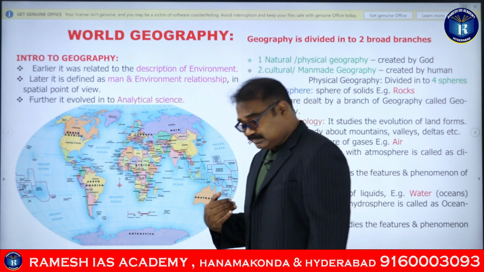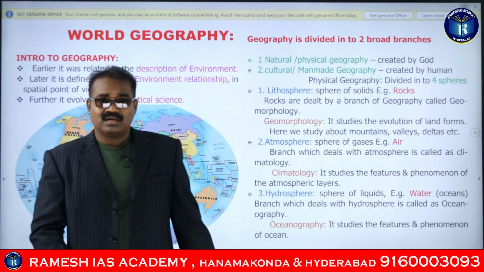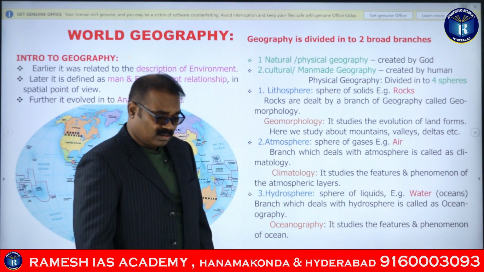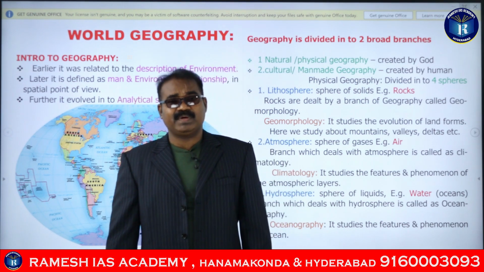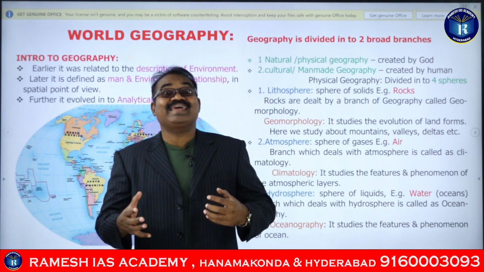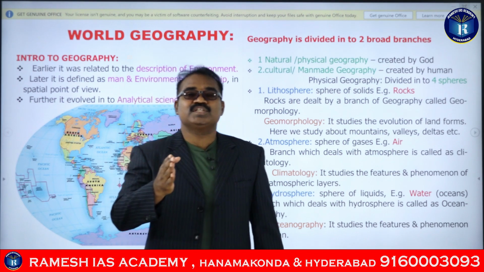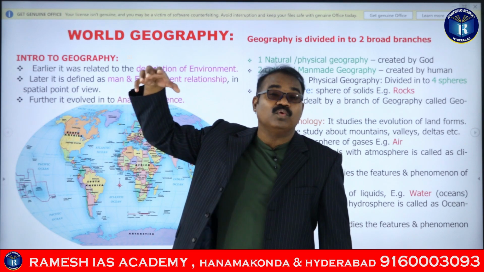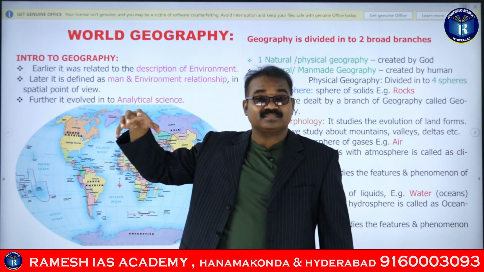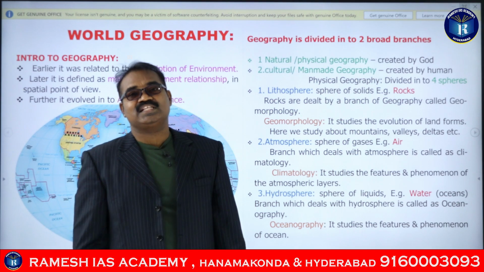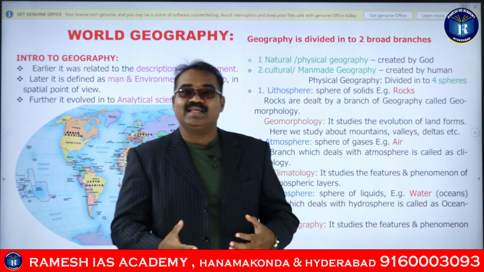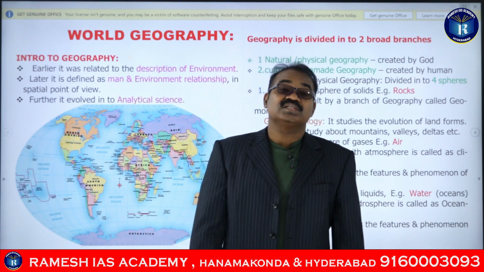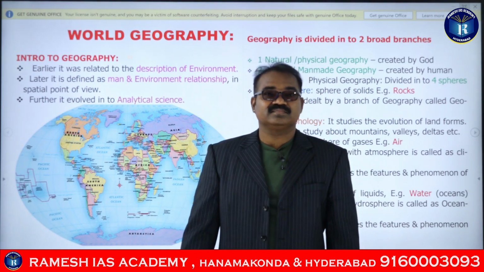What is analytical? See, like the depression which is seen in the Bay of Bengal. Now we are facing the depression in the Bay of Bengal, right? So we can say that the depression is going to sustain there for one or two days more, because we are looking into the satellite imageries, decoding and deciphering them, and we are telling that this is the weather condition for the next 24, 48 or 72 hours, right?